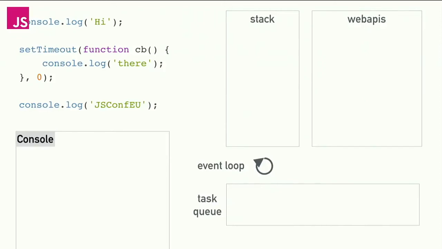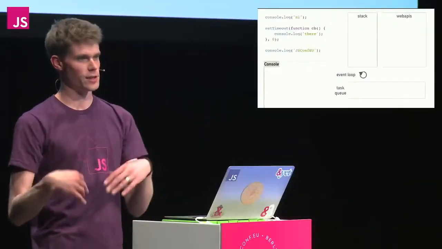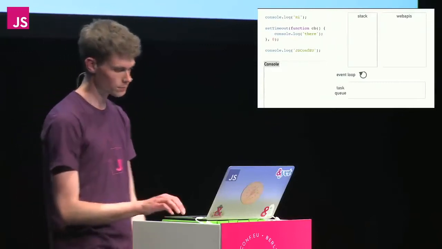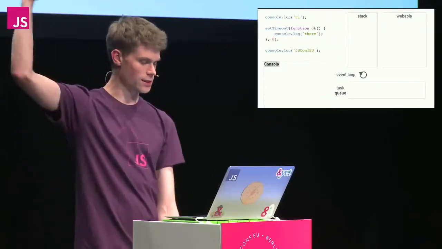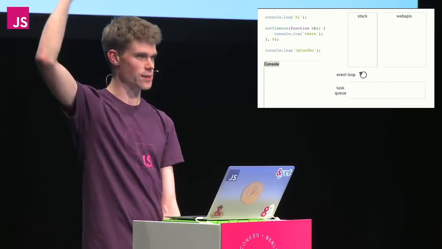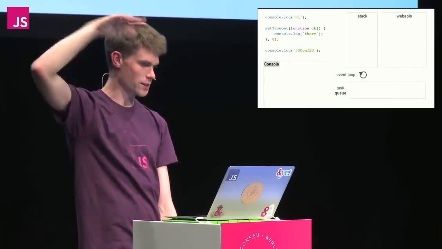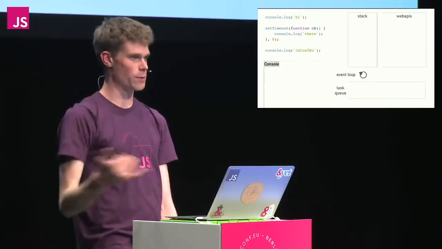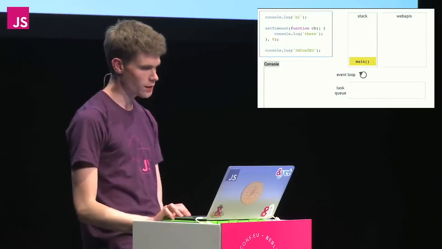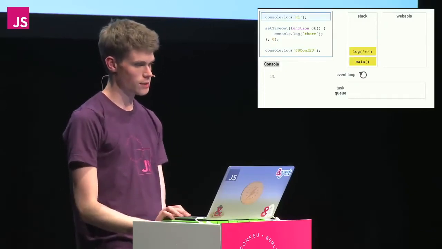And the reason is, generally, if you're trying to defer something until the stack is clear, right? So we know, looking at this, if you've written JavaScript, that we're going to see hi, we're going to see JS_conf_eu, and then the callback is going to somehow appear at the end. So running it, we can see how that happens.